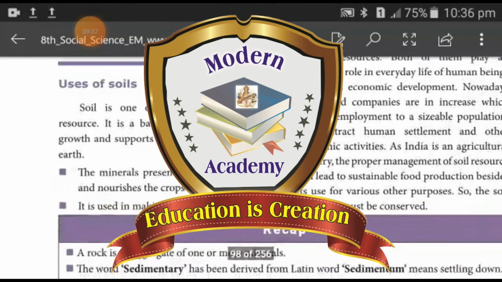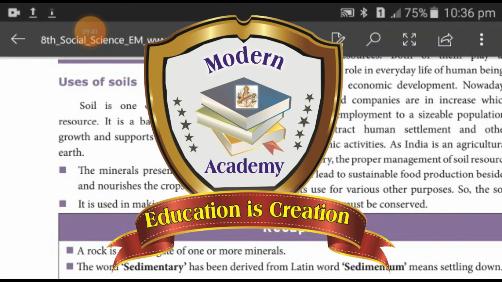Uses of soil. Soil is one of the important natural resources. It is a basic requirement for plant growth and supports various life forms on the earth. First point, the minerals present in the soil enhance and nourish the crops and plants.